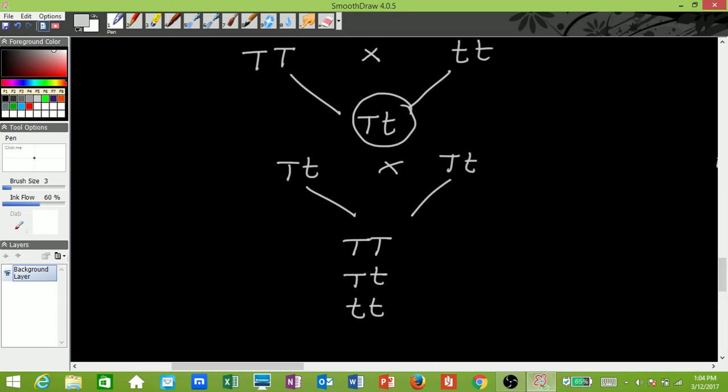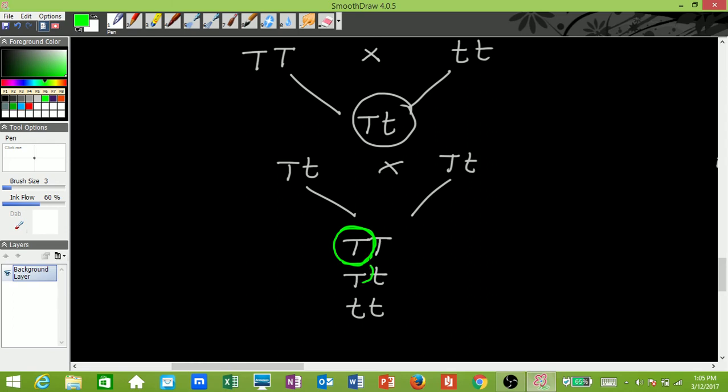So Mendel understood one thing. He saw that even if there is just one copy of the tallness trait, the plant comes out to be tall.